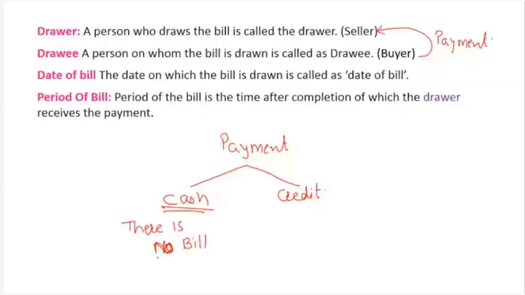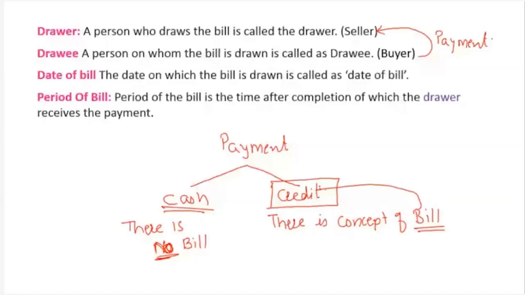बिल आएगा नहीं. बिल कब आएगा? Bill will come only if you are buying on credit. There is a concept of bill. So when the bill word is there, automatically bill means what? The buyer is buying on credit. कभी कैश में परचेस करेंगे तो बिल आएगा क्या? बिल ऑफ एक्सचेंज, द बिल विच यू आर ड्रॉइंग, दैट विल नॉट कम. क्लियर? समझ में आ रहा है क्या?